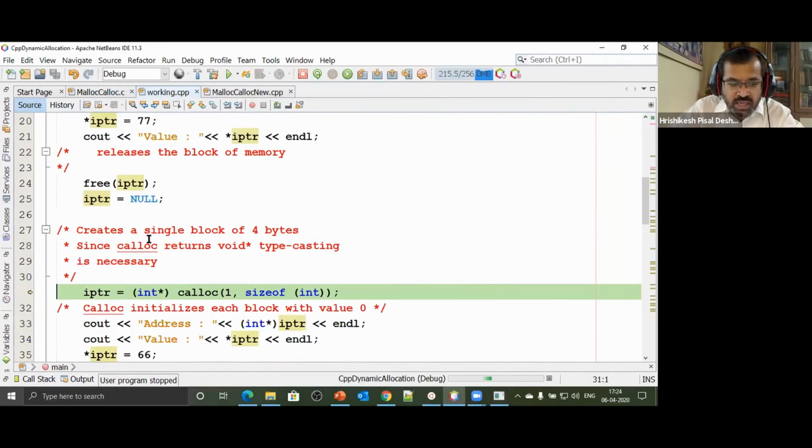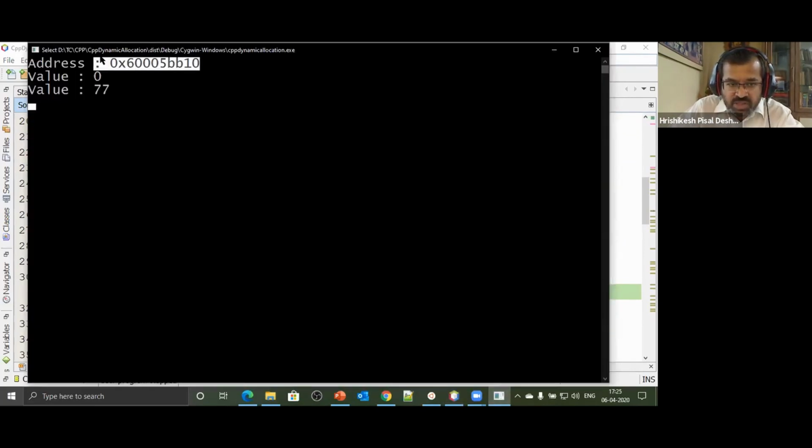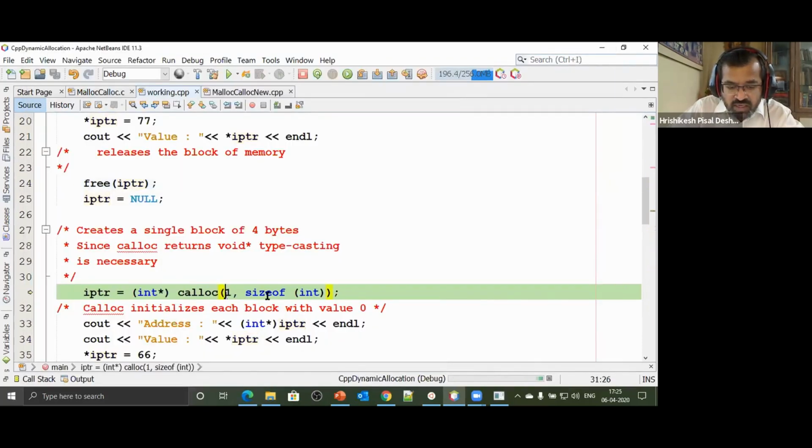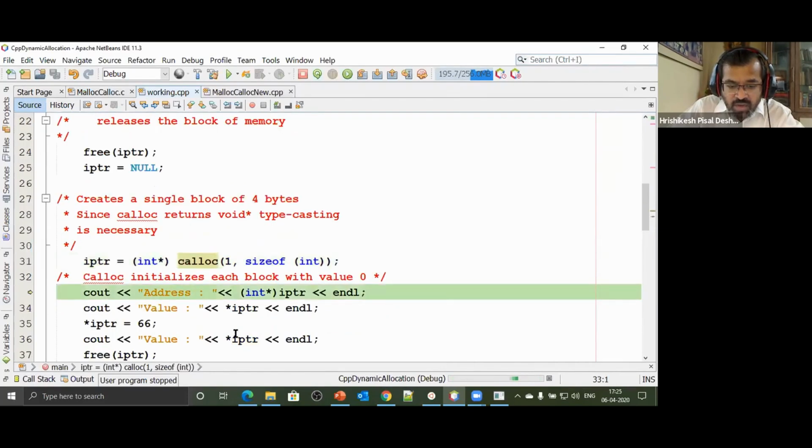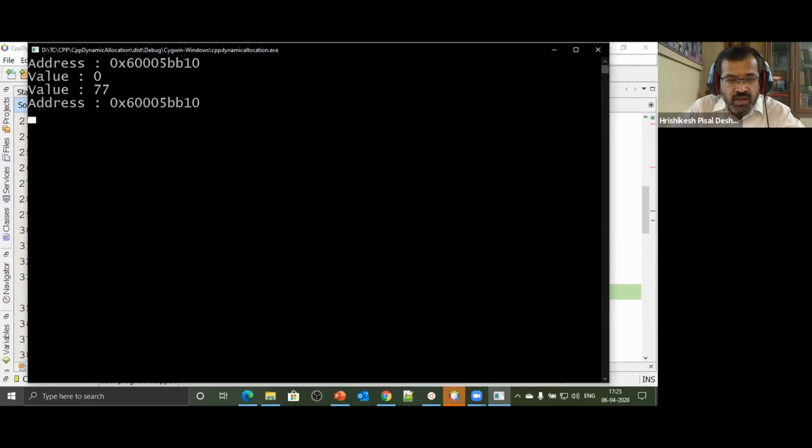iptr is equal to null. iptr is not pointing to any location. But keep in mind, previously memory was allocated at this location where the value was 77. Now I say calloc 1 size of int. Now iptr is currently null. I allocate memory. I print the address. Let's see what's the address that has got printed. Can you see that? It's the same address where the memory has been again allocated. So that same block of memory has been reused for the second allocation.